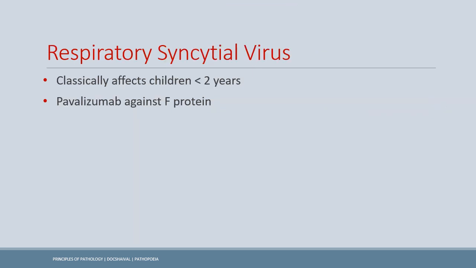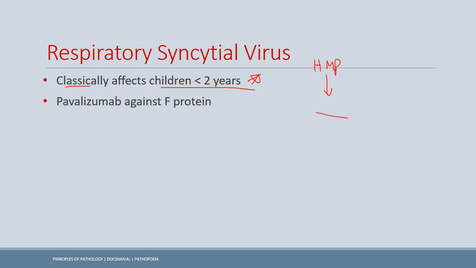Respiratory syncytial virus is another one to be aware of. It classically affects the children less than 2 years of age. This is the differentiating point from the human metapneumovirus, which is in the same family, and the human metapneumovirus usually involves the immunocompromised hosts.